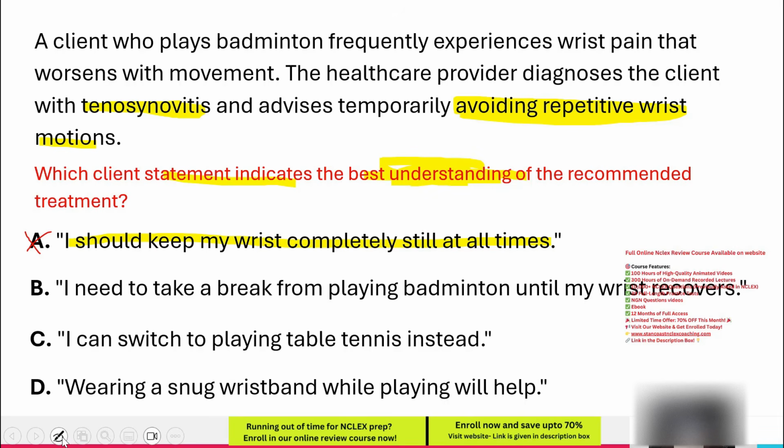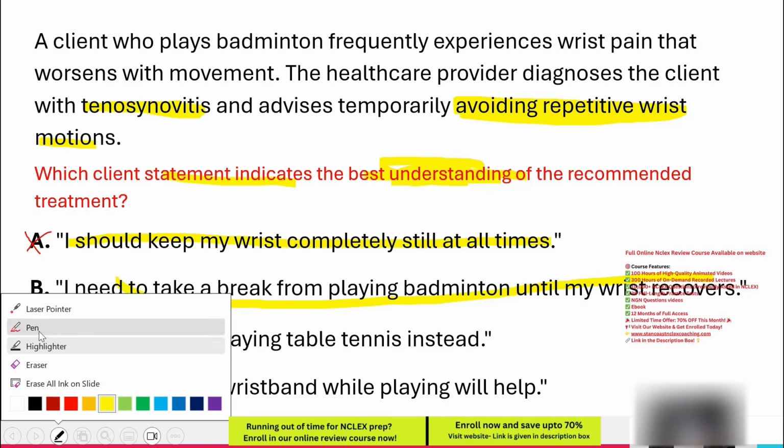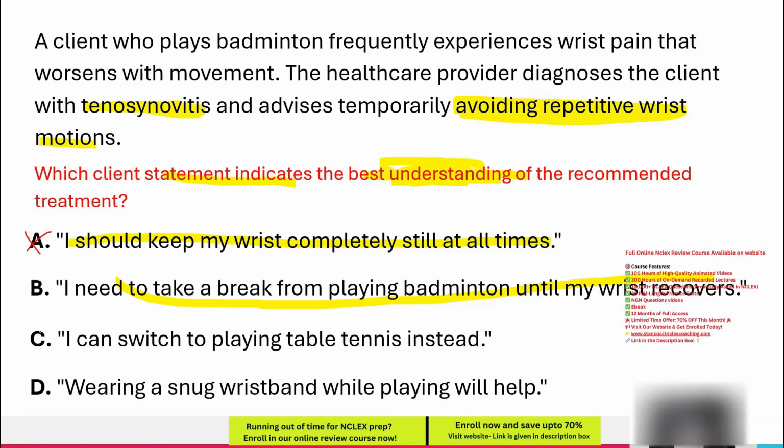B. I need to take a break from playing badminton until my wrist recovers. Badminton involves repetitive wrist movements such as gripping and swinging, which increase tendon stress and worsen inflammation. Temporarily stopping the activity removes the strain, allowing the tendon to heal. Since this directly aligns with the recommended treatment and follows the principle of avoiding repetitive wrist motion, and the question asks for the correct statement, this option is correct.